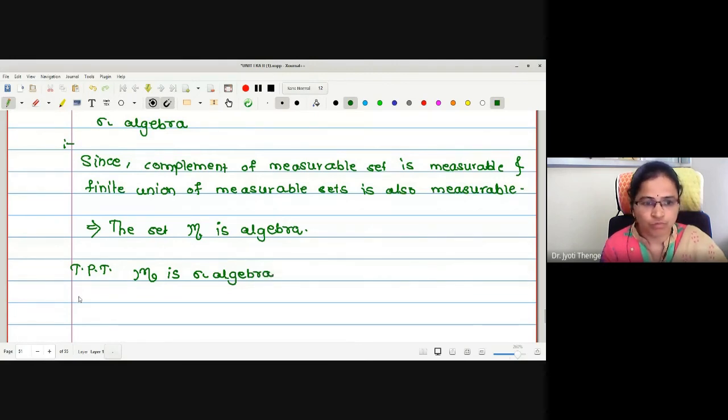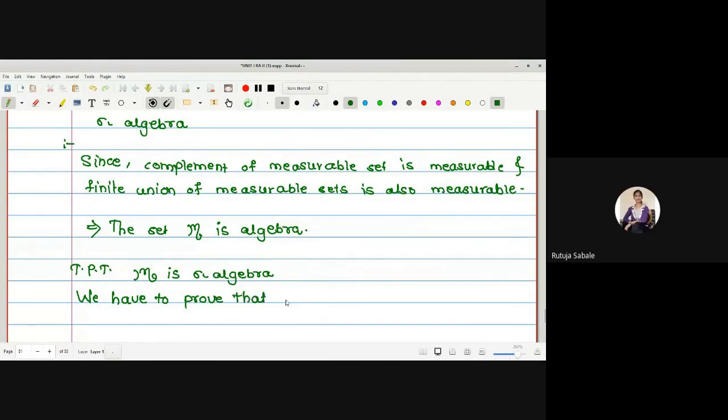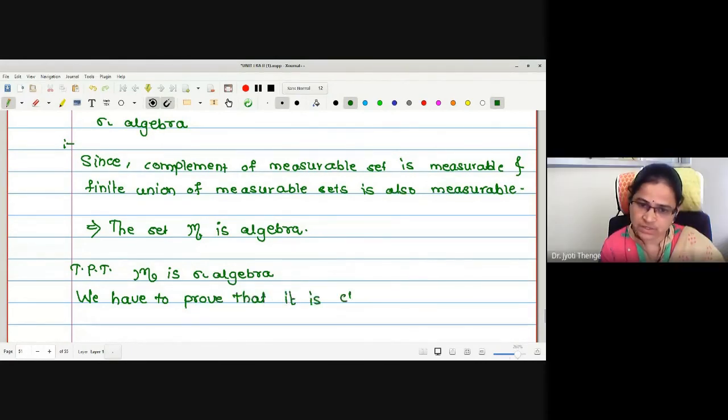what we have to do? We have to prove that it is closed under countable union.